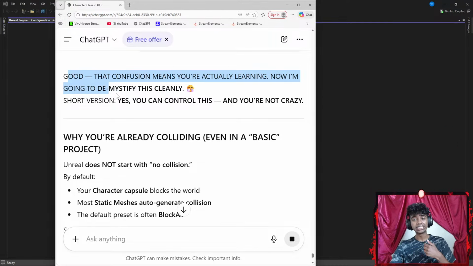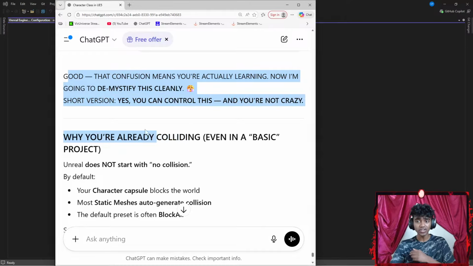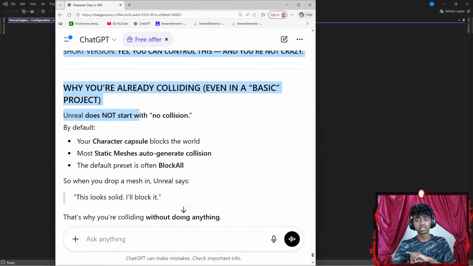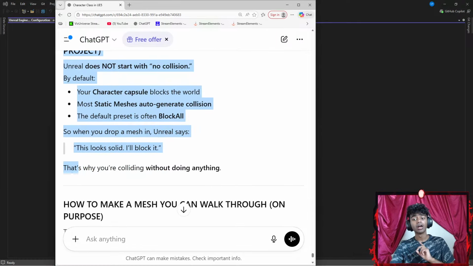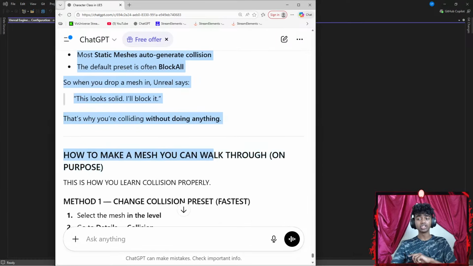Now I'm going to demystify this, clean short version. Yes, you can control this and you're not crazy. You're already colliding, even in a basic project. Unreal does not start with no collision. By default, your character capsule blocks the world. Most static meshes auto-generate collision. The default preset is often Block All. So when you drop a mesh in Unreal, Unreal says, this looks solid, I'll block it. That's why you're colliding without doing anything.